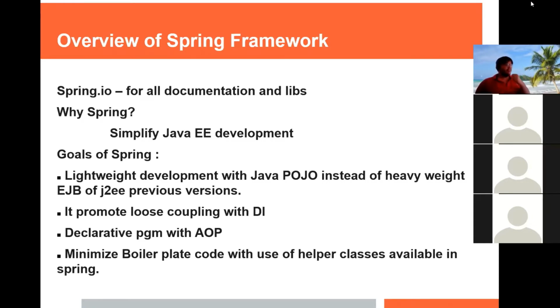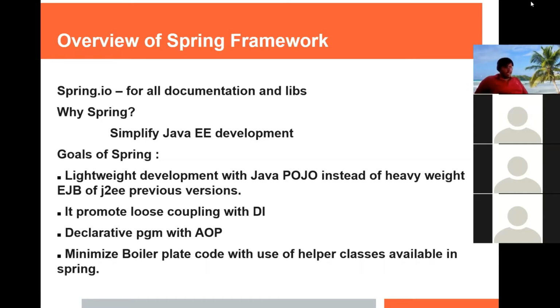loose coupling is nothing but, for example, there is one Coach class. Coach is an interface, so its implementation can be a tennis coach, basketball coach, or any sport like baseball coach. If in your business logic you have to write a functionality for playing cricket, you will take CricketCoach c = new CricketCoach, and then call that c.play method.